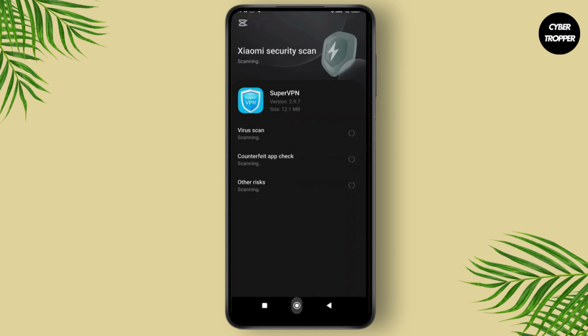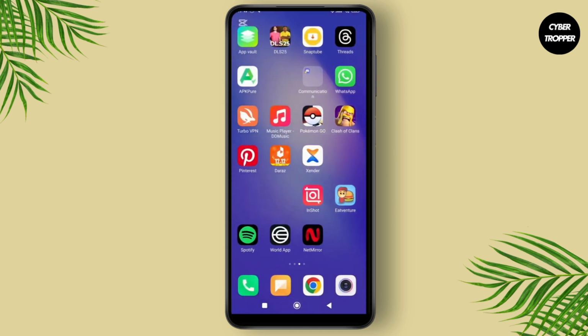And that's it. These steps should help you fix the airplane mode issue in Monopoly Go.